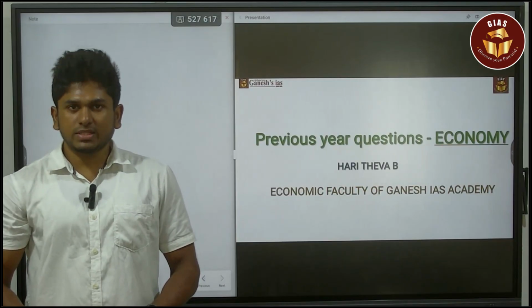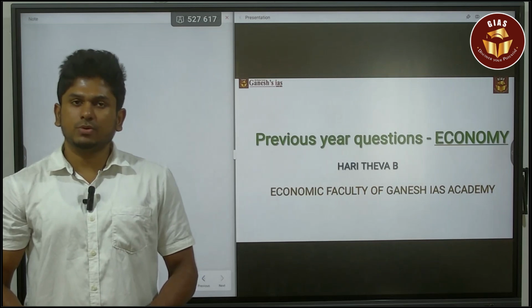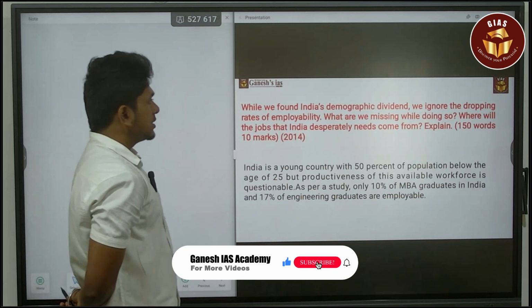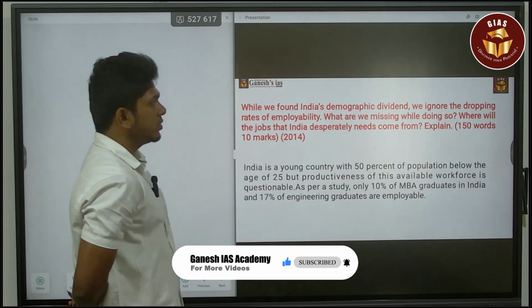This is the special session. In this session, we are going to discuss the previous year UPSC Mains economic question. Let's begin the session. This question was asked in 2014. It is a 150 words, 10 mark question. It is a question related to the demographic dividend.